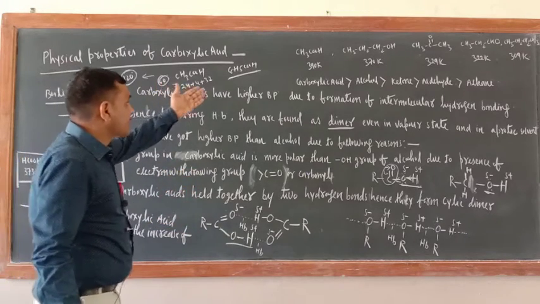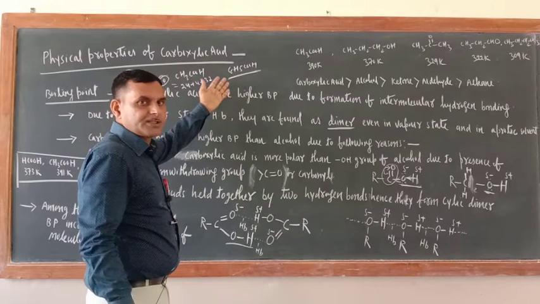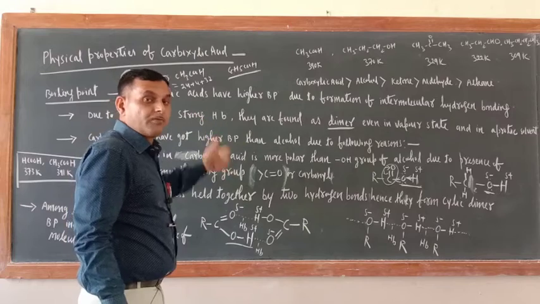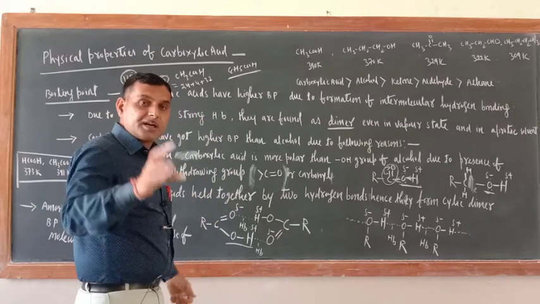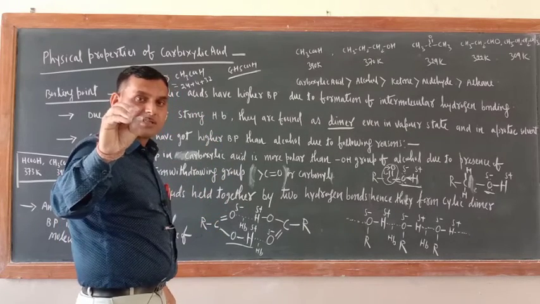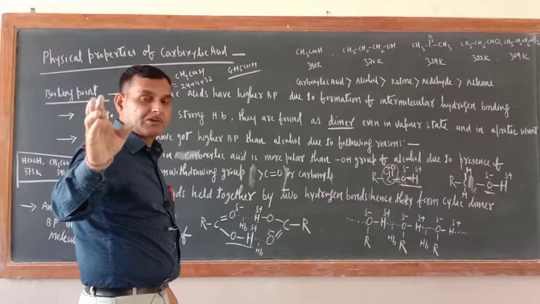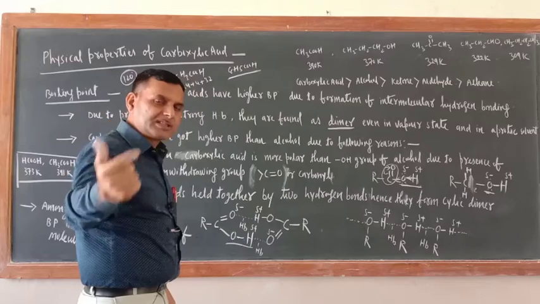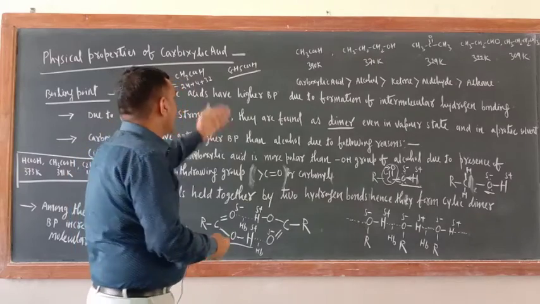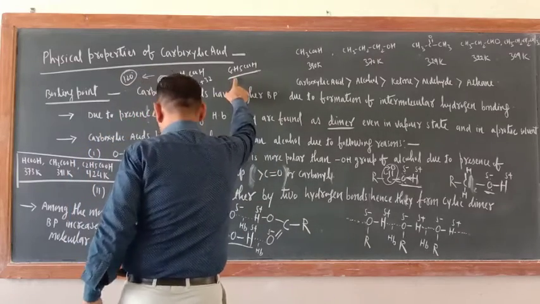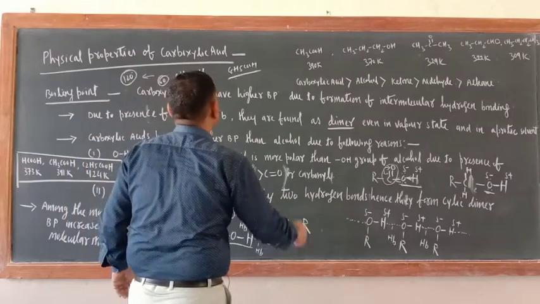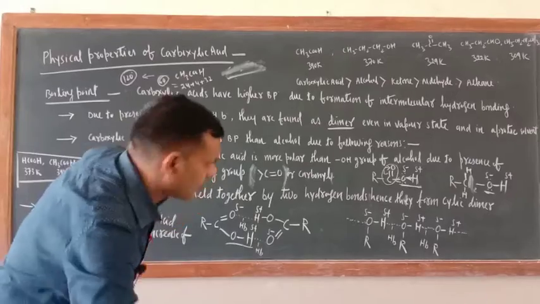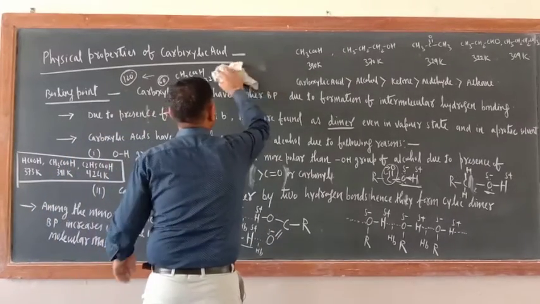Okay, same is the case with benzoic acid. In the solution chapter you might have studied abnormal molecular mass, or not. So why is abnormal molecular mass there? Due to association of molecules, because they form association, and association of molecules is there because of hydrogen bonding. Now same is the case with this one, benzoic acid. Just see, somewhere I can make it, benzoic acid is also forming the dimer. Just see how it is forming dimer like that.